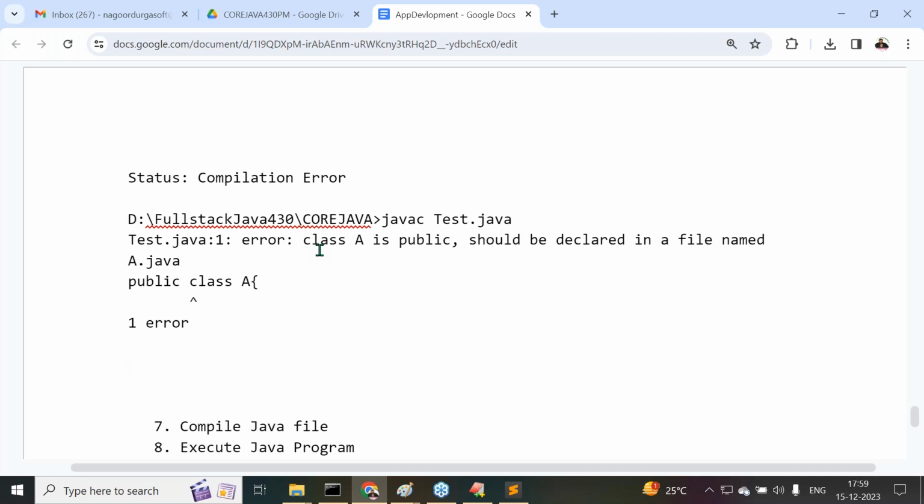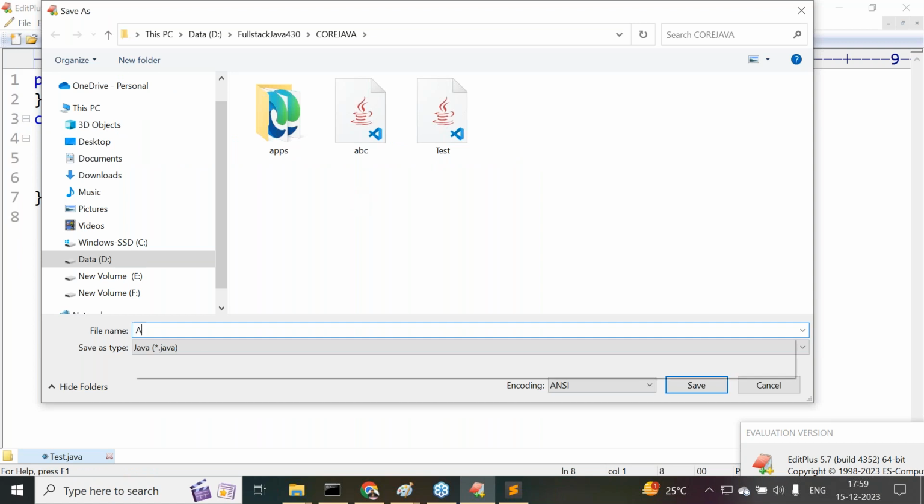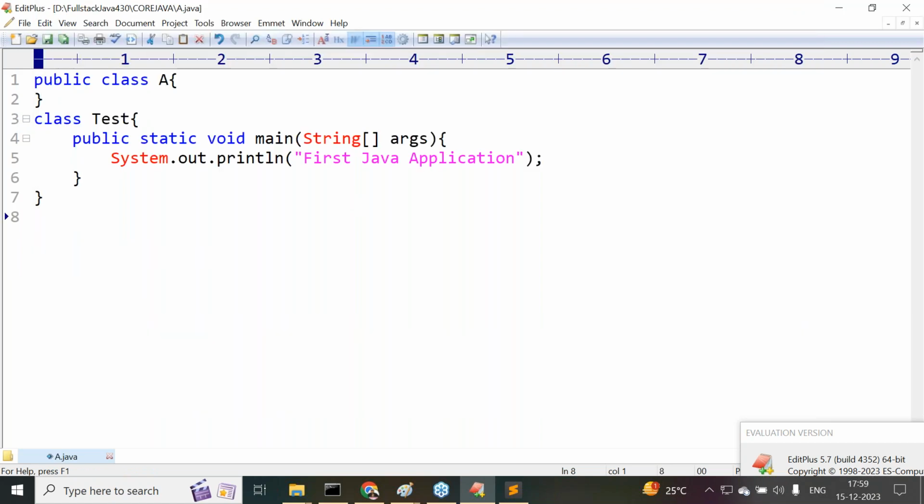Got it or not? But as per the rule, what file name do we have to provide? Whichever class name is public, with that class name only we have to save the file. Am I right or not? So for that purpose we go to File, Save As. There I must save this file with what name? A.java. Now we saved it as A.java.